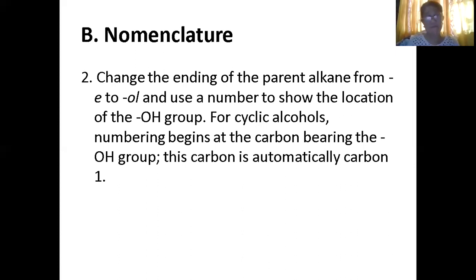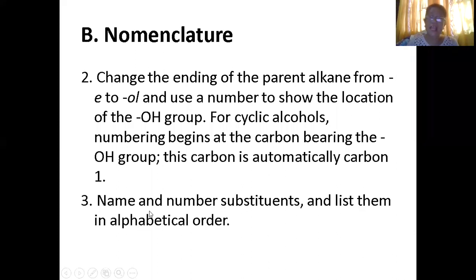But you have your alcohol at carbon 4. That is why it is 4-octanol, because it comes from octane, take the E, then change it with ol. So octanol. Numbering begins at the carbon bearing the OH. This carbon is automatically carbon 1.